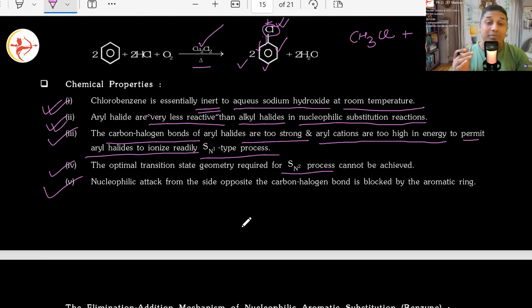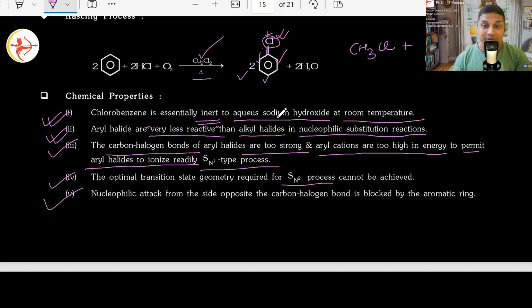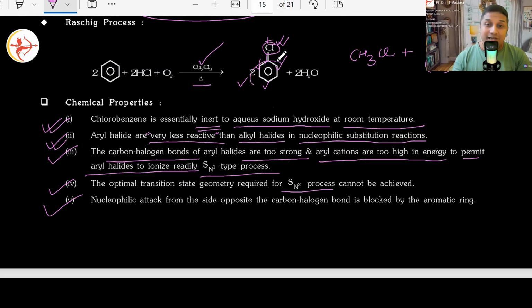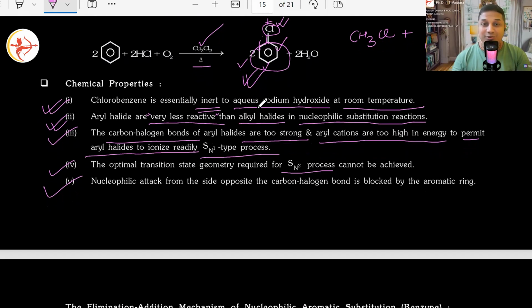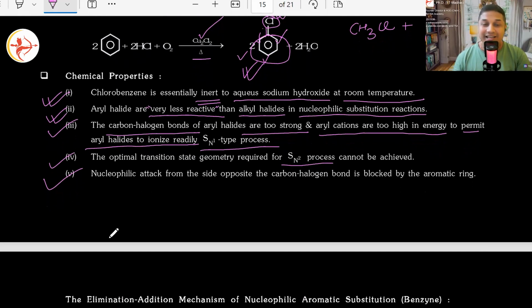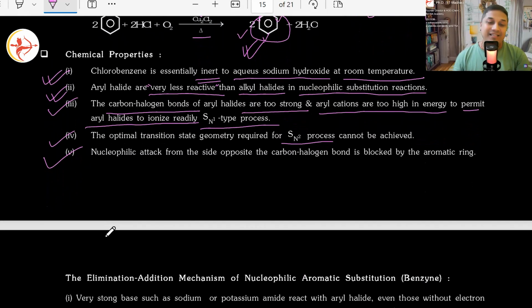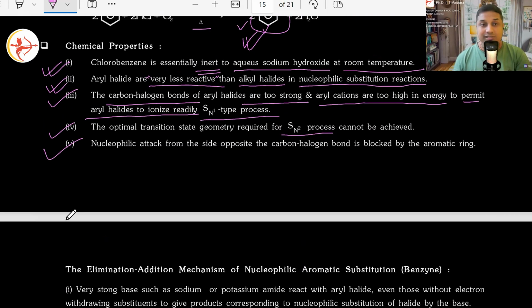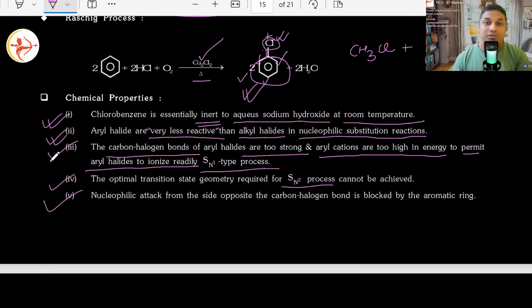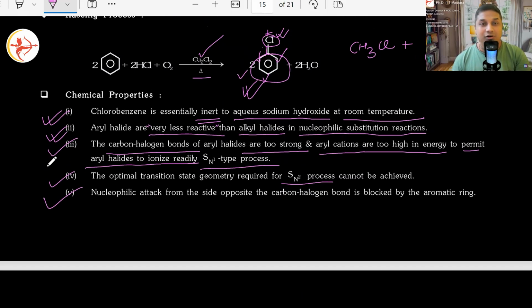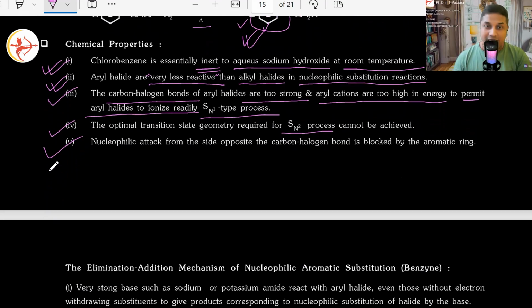But that cannot happen because here at the back you have this bulky fellow, Humpty Dumpty. The benzene ring is present here in the form of Humpty Dumpty. It doesn't allow the nucleophile to come from the back and attack on that bond. So these are the reasons which prominently play a role when it comes to the chemical reactions of aryl halides or haloarenes.